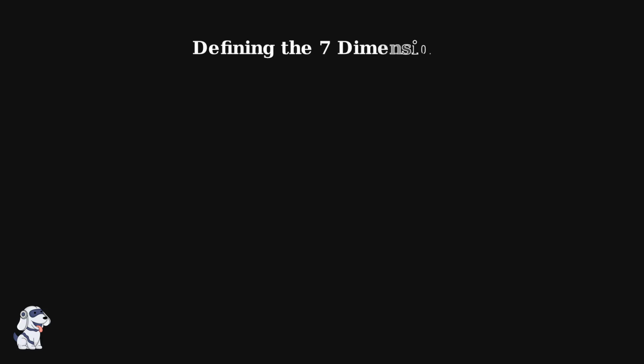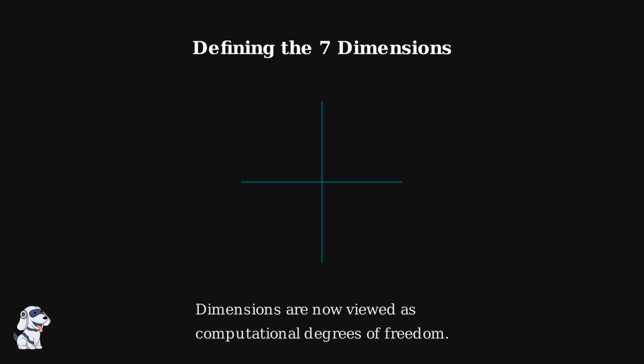The concept of dimensions has evolved. We are moving beyond simple spatial directions into a framework of computational degrees of freedom. These 7 dimensions now serve as vital variables in high-dimensional data science, rather than just geometric axes.